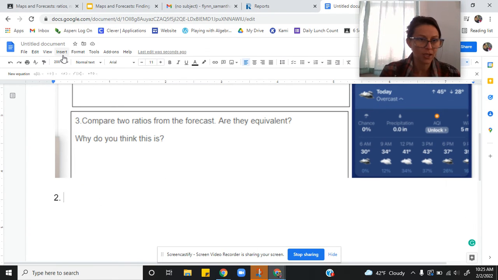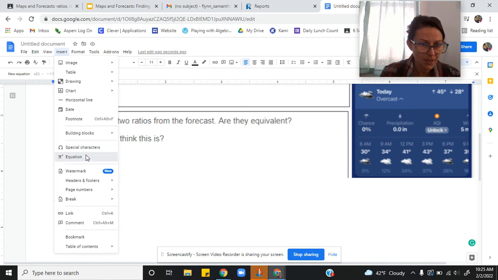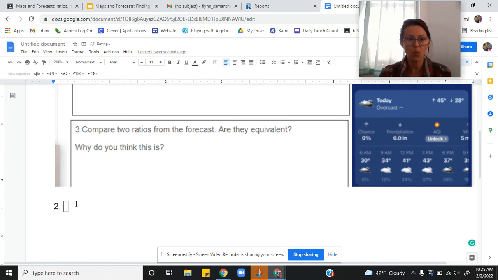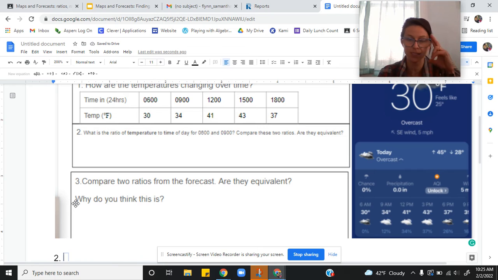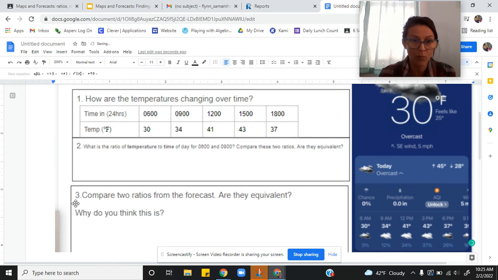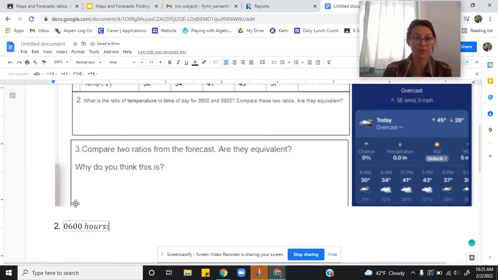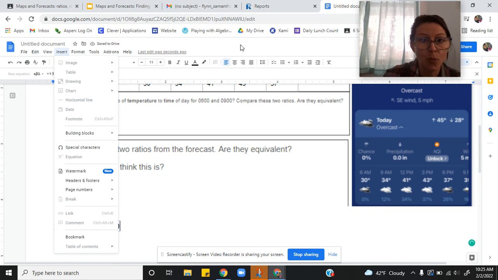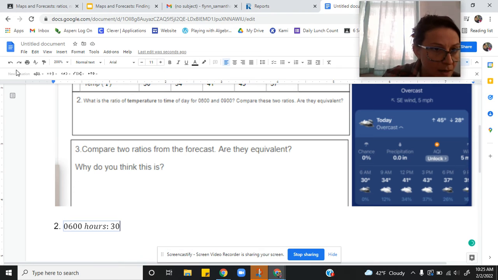So when you insert an equation, it gives you this little box. What am I comparing? I'm comparing 6 o'clock to 9 o'clock. Okay, so I have 0600 hours, and I'm comparing that to the 30 degrees. Now, sometimes you can insert, so once I open this, I get a new equation.